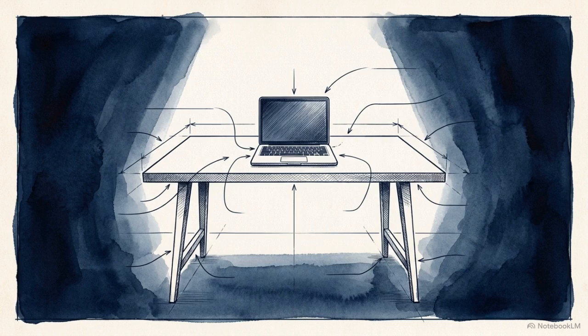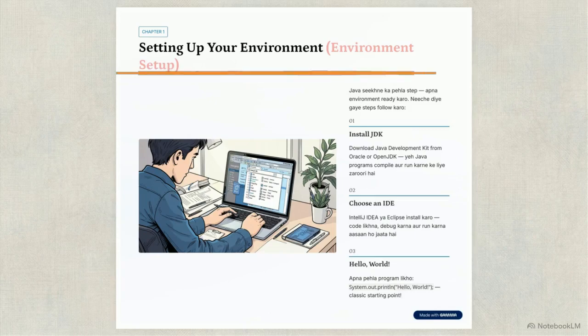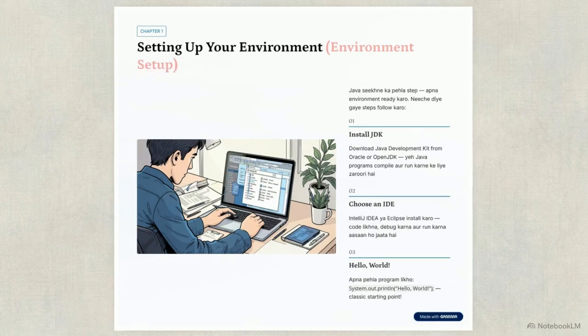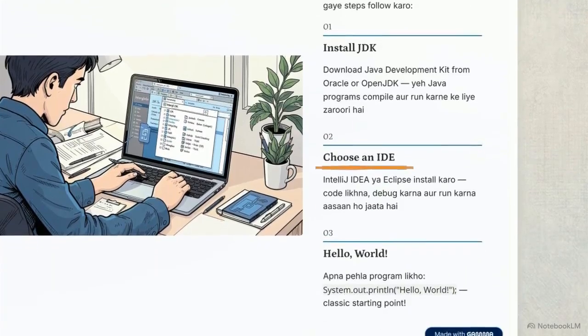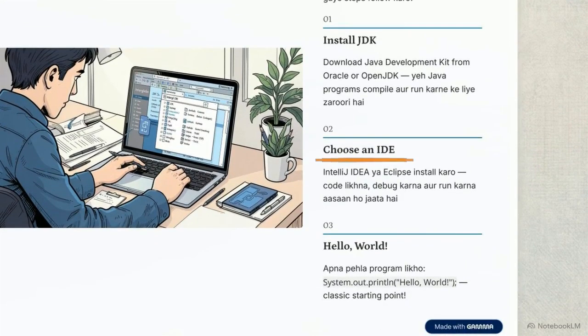Before writing a single line of code, you have to configure a functional programming environment on your machine. As shown in this setup guide, there are two primary requirements. First, you install the Java Development Kit, or JDK. This is the engine that compiles and runs your code. Second, you select an integrated development environment, like IntelliJ or Eclipse, to act as your workspace for writing and debugging.